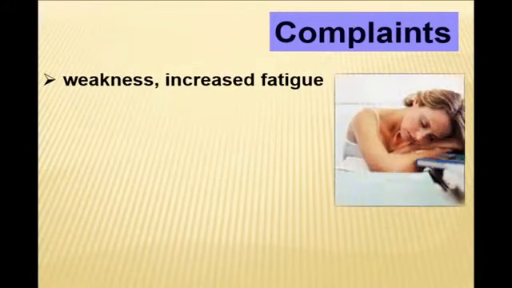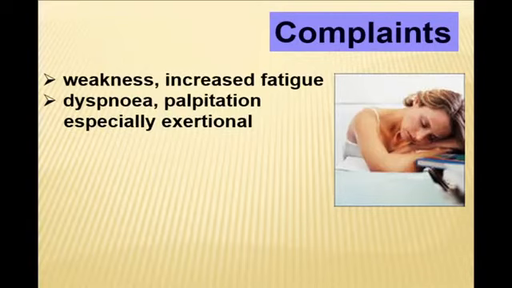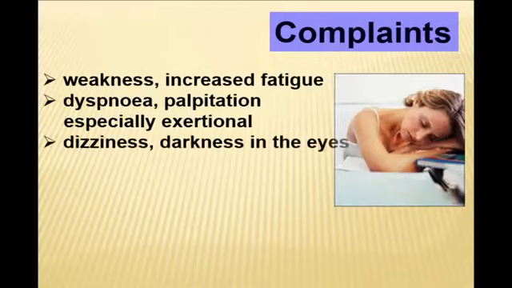Clinically, the patient complains of weakness and increased fatigue, because all metabolic processes progressively decrease without oxygen. The patient feels dyspnea and palpitation, first of all during exercise, then at rest, because it is a compensatory response of the cardiovascular and respiratory system to hypoxia.